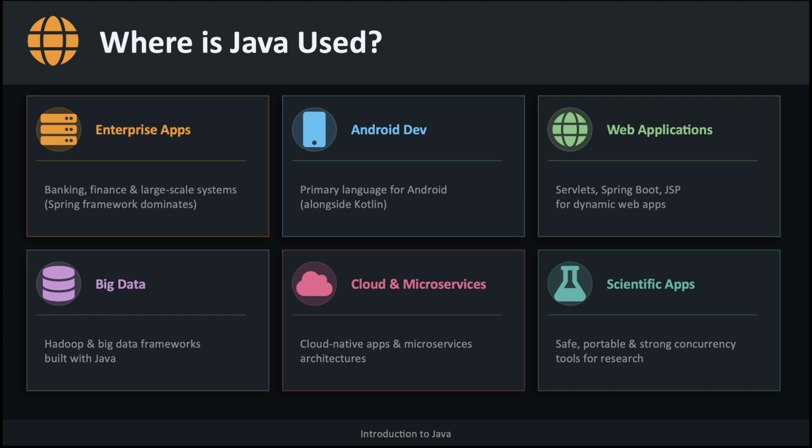Java's versatility means it shows up in a remarkable range of domains. Enterprise applications, banks, financial institutions, and large corporations use Java heavily, often with the Spring framework. Android development relied on Java as its primary language for years, and Java is still widely supported today. Web applications are built using Java technologies like Spring Boot and servlets. Big data frameworks like Hadoop are written in Java. Cloud-native applications and microservices frequently use Java, and scientific computing benefits from Java's safety and strong concurrency support.